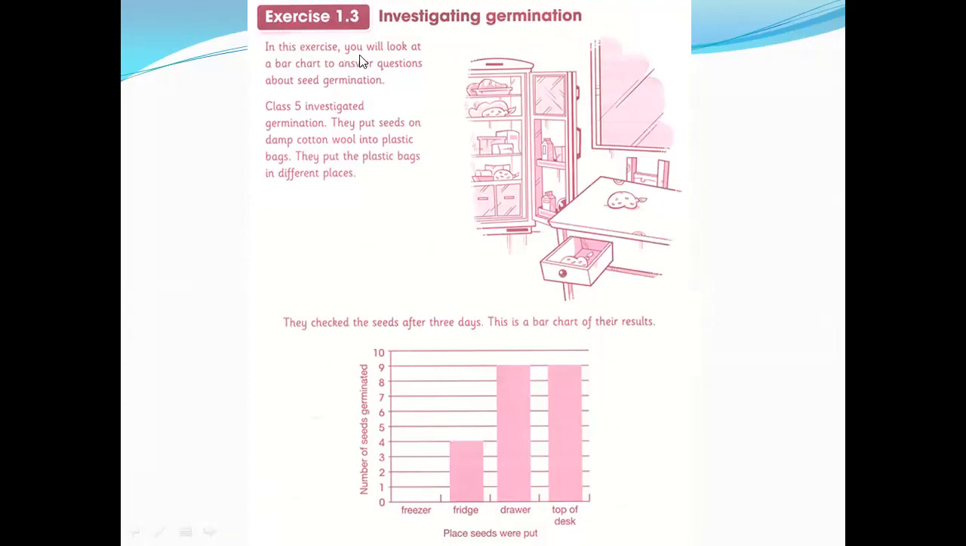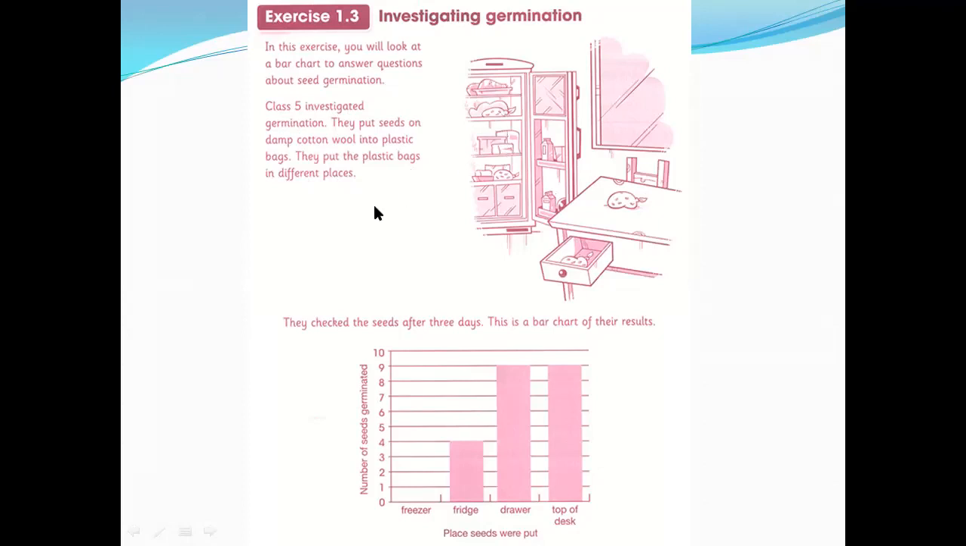In this exercise, you will look at a bar chart to answer questions about seed germination. Class 5 investigated germination. They put seeds on cotton wool into plastic bags. They put the plastic bags where? In different places: on the table, in the drawer, in the freezer, like this, you can see.